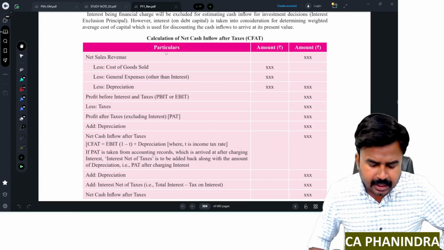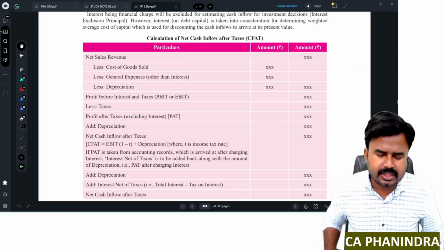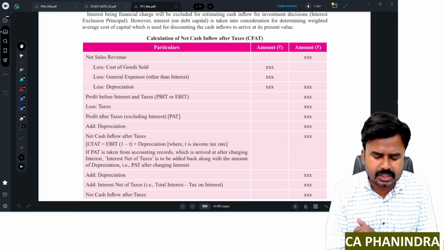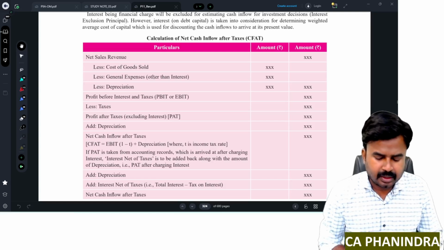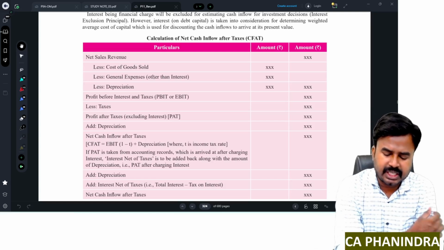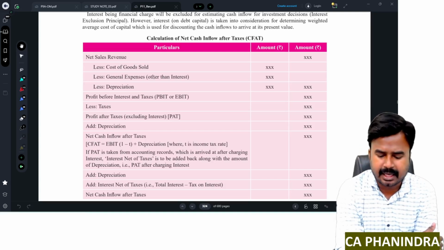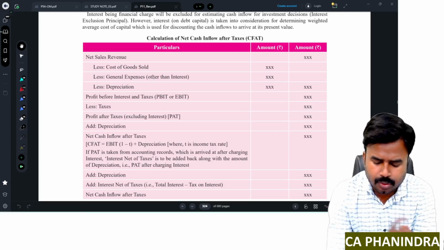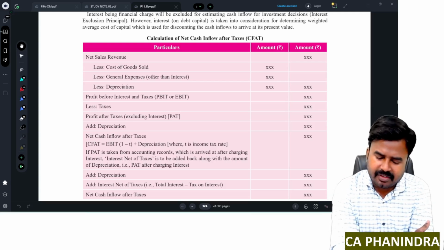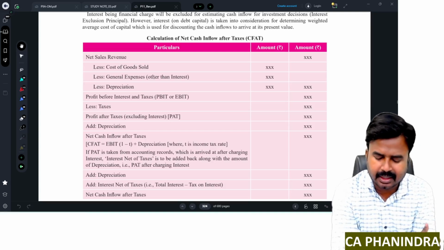Here is the format. Net sales revenue. Yeah, it is sales minus, instead of deducting variable and cash fixed cost, they have deducted like this. The cost of goods sold, general expenses other than interest. You should not deduct interest while calculating CFAD. Never ever deduct interest while calculating CFAD. That's the rule. So net sales revenue less cost of goods sold minus general expenses other than interest.